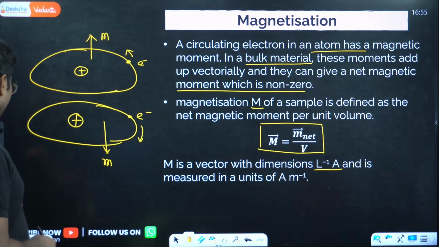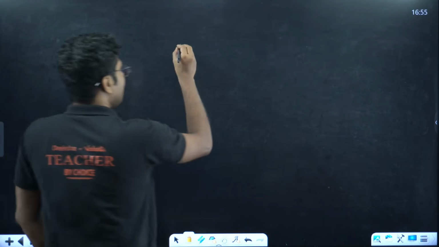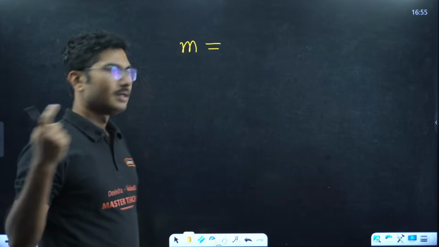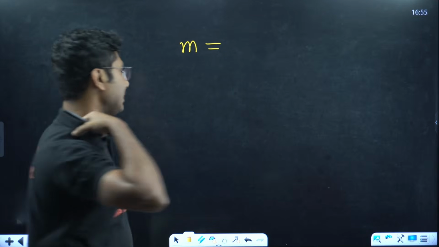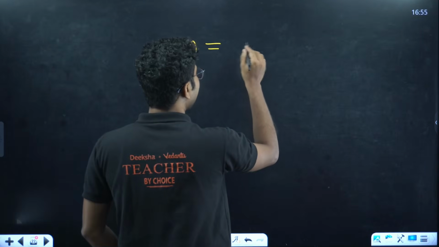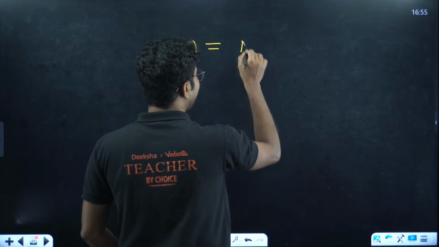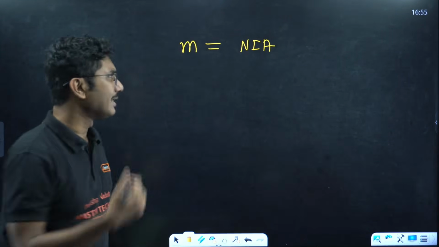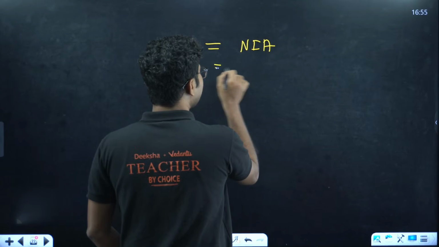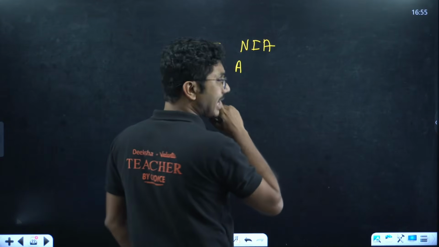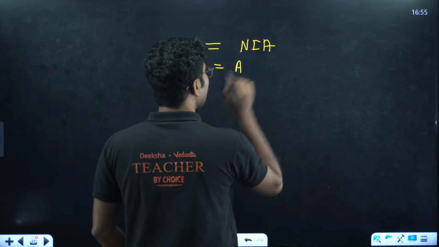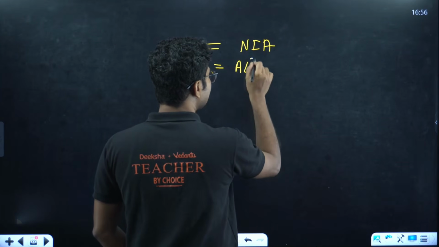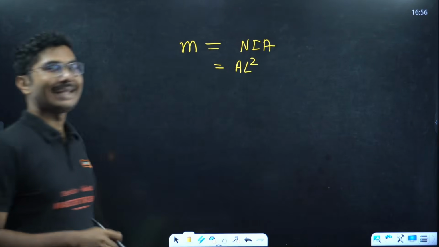If you remember, magnetic moment of a single dipole was given by NIA, right? National Investigative Agency. We did that. Let's do that once more. Current is given by A. N is a dimensionless quantity, only a number. Current is denoted by A. Area is denoted by L square. So dimension of M is AL square.